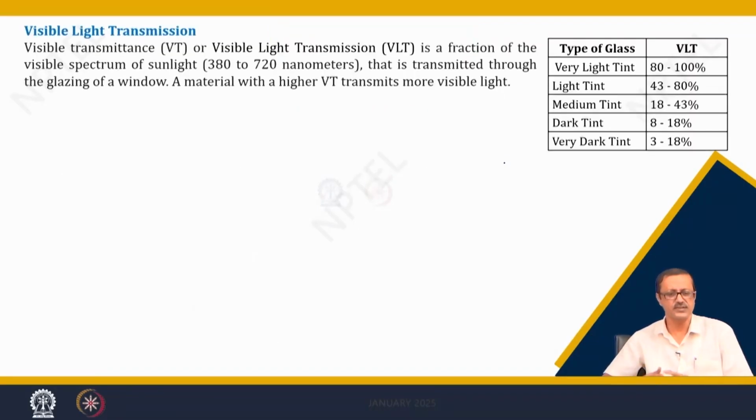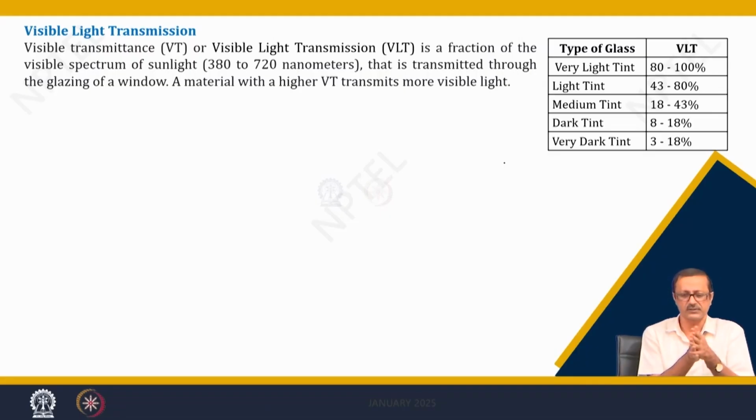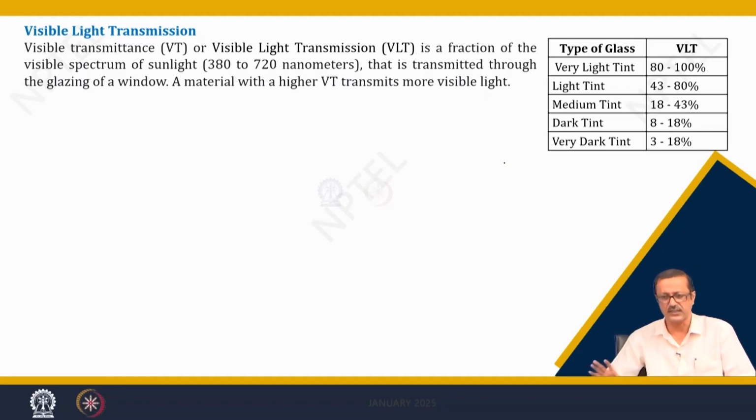So, this is the visible light transmission, the small t we talked about. The spectrum, 380 to 720 nanometer, we have already discussed, the sunlight spectrum which transmits the visible component of the light. So, that is how much is penetrating, what percentage of that is penetrating. If it is a very light tint glass or so, it is almost 80 to 100%, so 90% maybe, and the last one you see is very dark tinted glass, sometimes we use that glass in our four-wheeler or so.